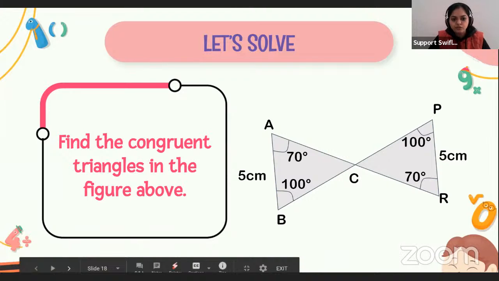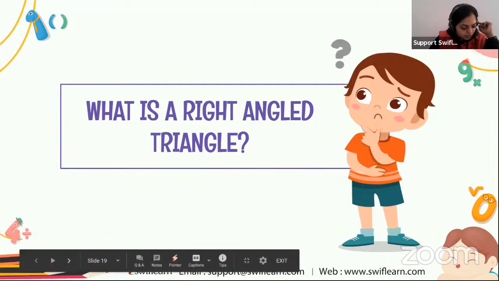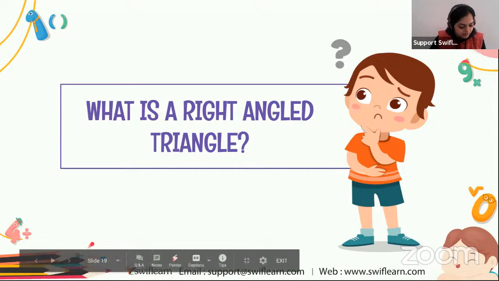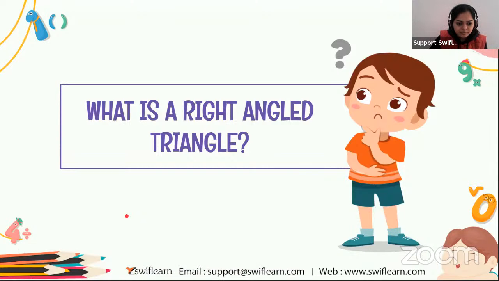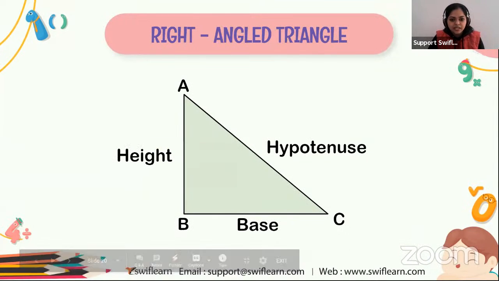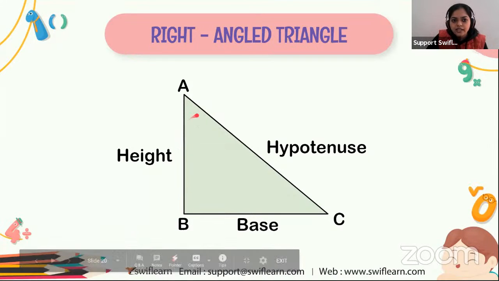All right. So, what is a right angle triangle? Do you know what a right angle triangle is? Anyone wants to tell me what a right angle triangle is? Yes, guys, show me some excitement and answer the question. Okay, I got the answer. Right angle triangle is a triangle in which one angle is 90 degrees.